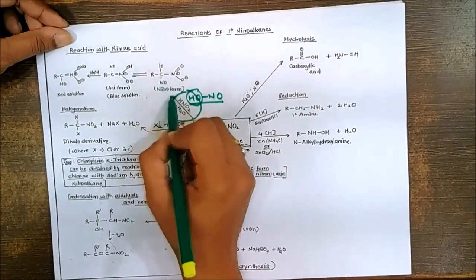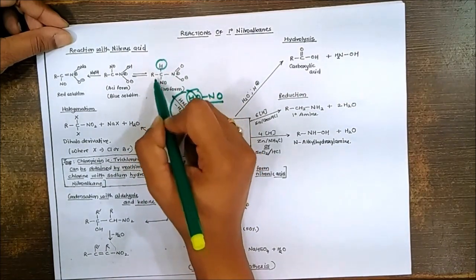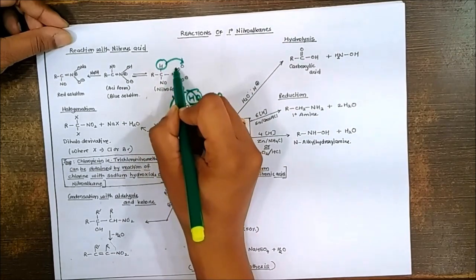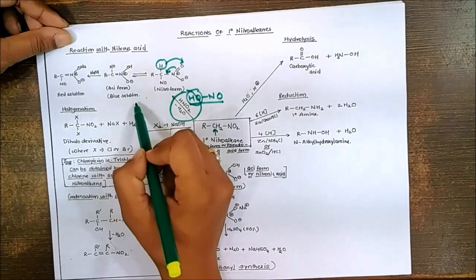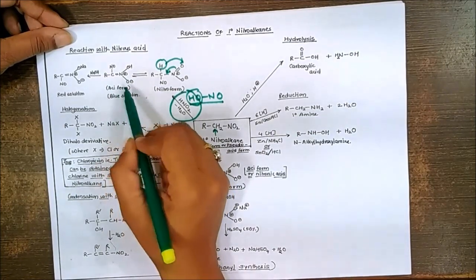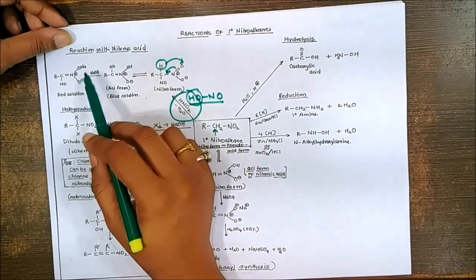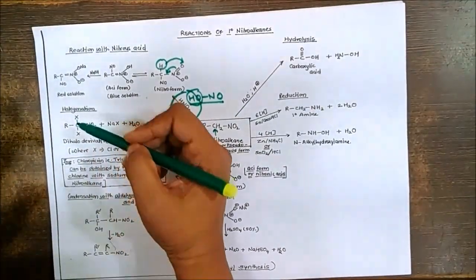Now after forming this nitroform also, there is still one hydrogen. And this hydrogen can undergo tautomerism, so that it will be shifted here and this double bond will be shifted here, so as to form the aci form, which is a blue colored solution. This is an acidic form, and this acidic form on reaction with the base will give formation of the corresponding red solution because it's a salt solution.